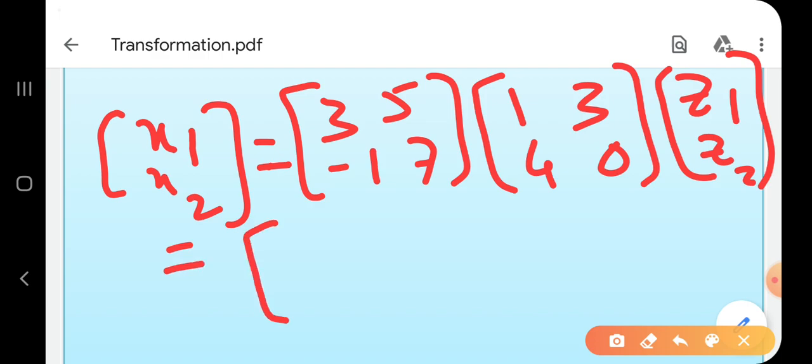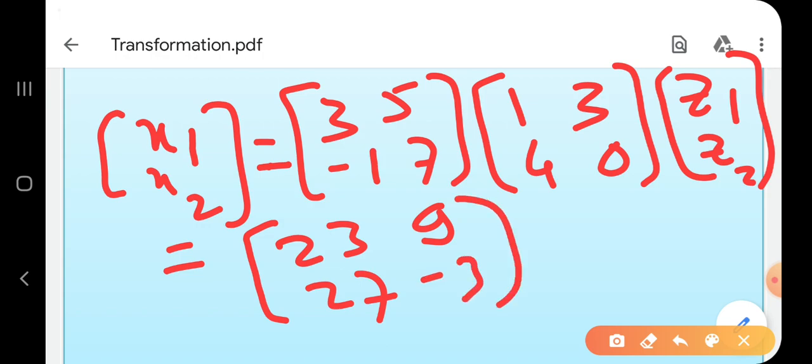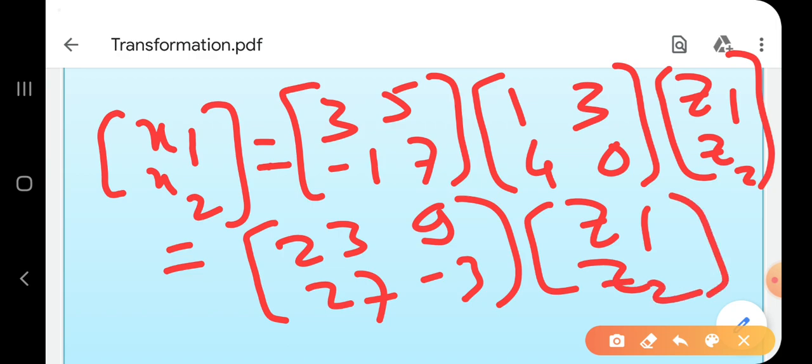You will get the answer 3 plus 20, that is 23. Then 9. Then here minus 1 plus 28, so it is 27. Last one is minus 3, into z1, z2. And now from this, write down the equations. x1 is equal to 23 z1 plus 9 z2. x2 is equal to 27 z1 minus 3 z2. You will get your answer.